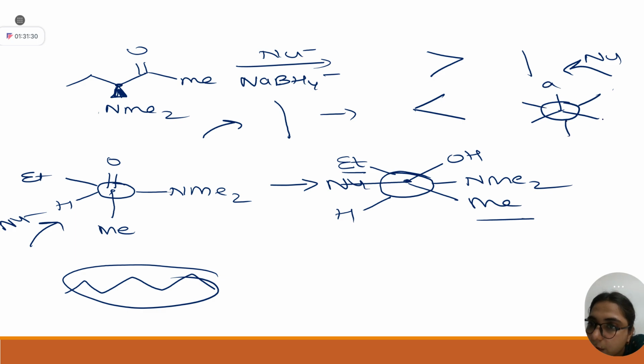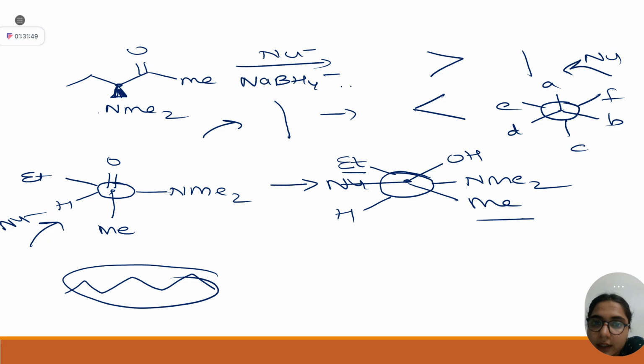This is the staggered form, right? Let me explain. These two alkyl groups should be opposite to each other.